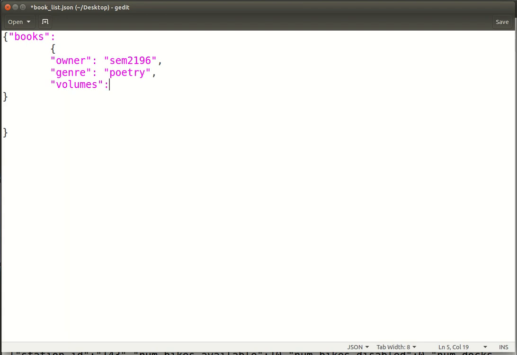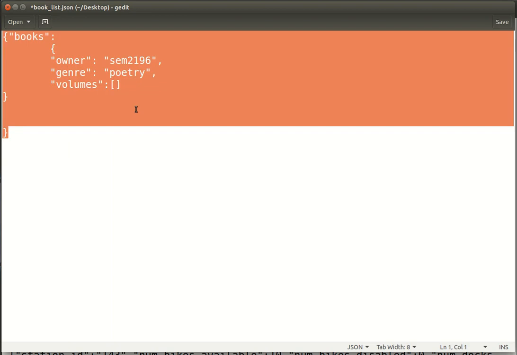Now my volumes of poetry is going to be my list. Now remember that a list I denote with square braces, okay? This is perfectly legal to have an empty list. So when I use those square braces, the signal I'm sending is that there's a list of things here, but lists can have no items, right? We can just say there will be a list there, or I can use this as a placeholder.